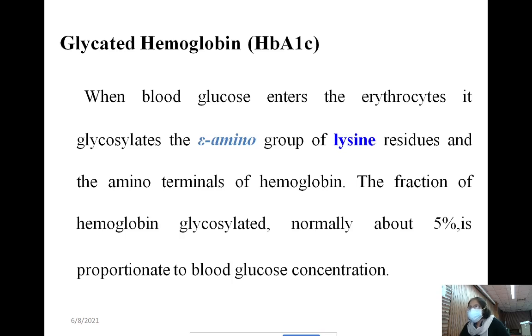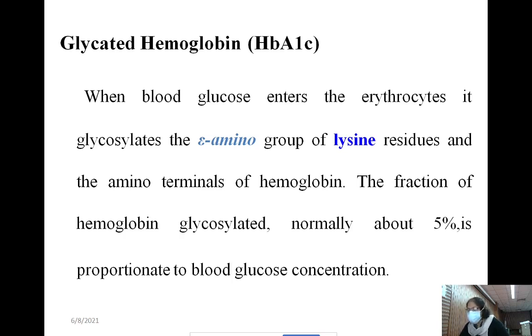That's why it is known as glycated, not glycosylated, hemoglobin: the attachment of glucose to the hemoglobin polypeptide chain is non-enzymatic, without catalysis.